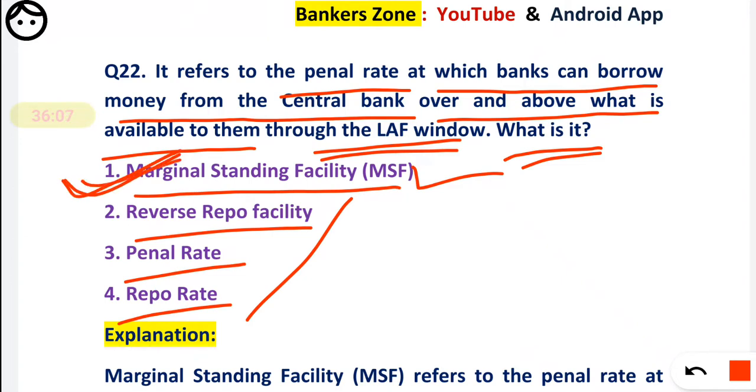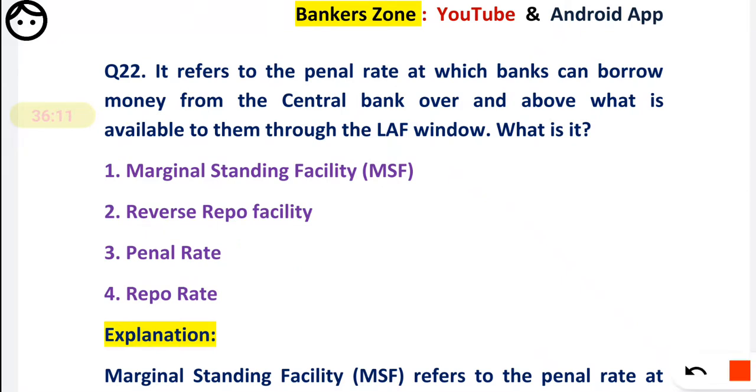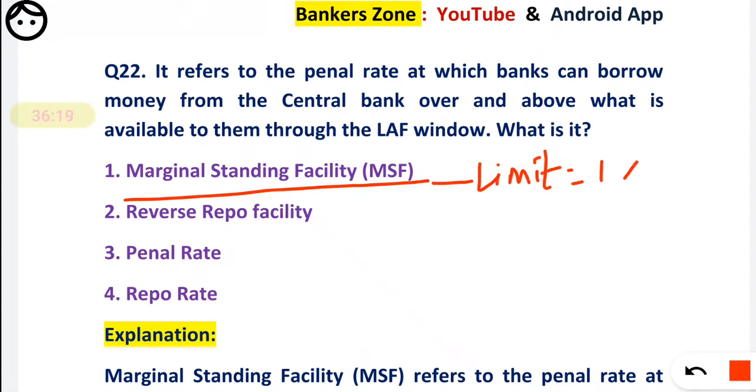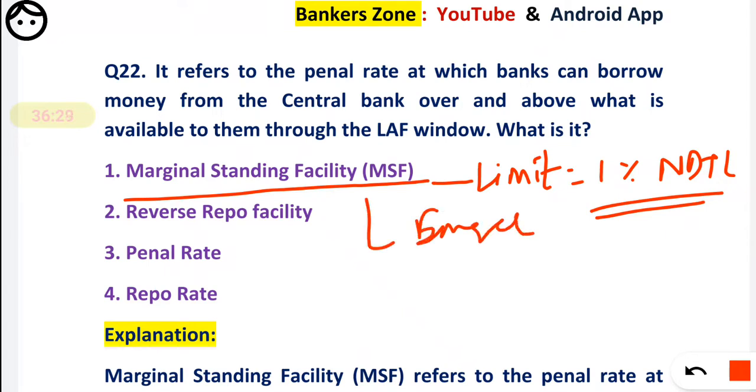See friends, some facts about the MSF. MSF stands for marginal standing facility, and the limit for MSF is 1% of your NDTL. Okay, the maximum limit is 1%. MSF is used for emergency purposes, and it is generally overnight.